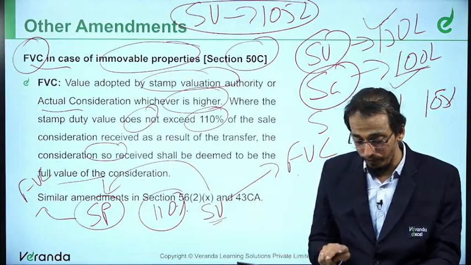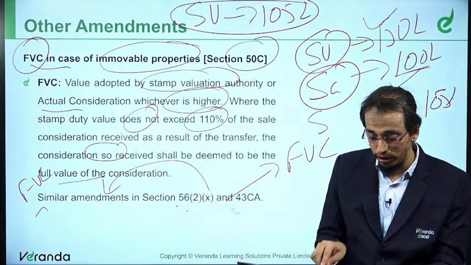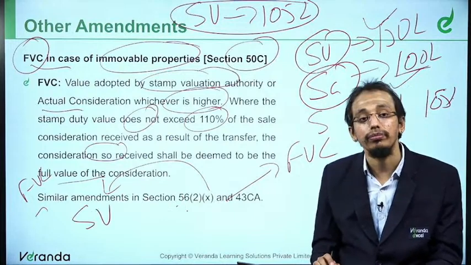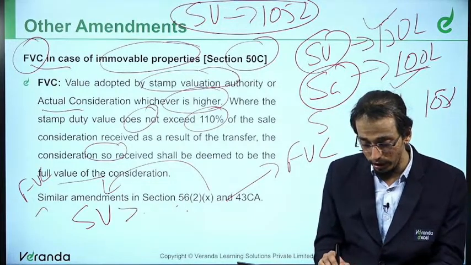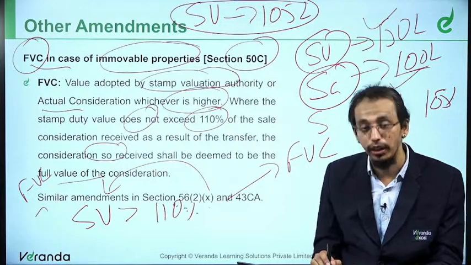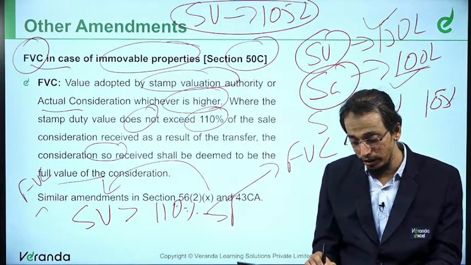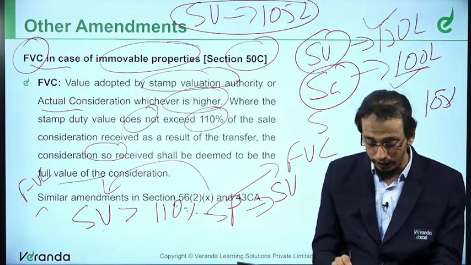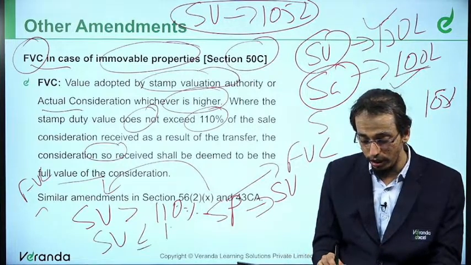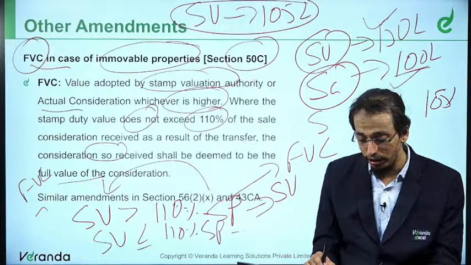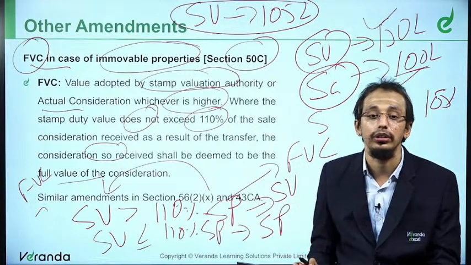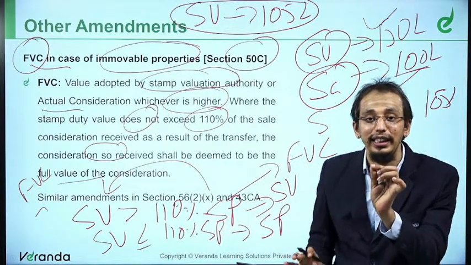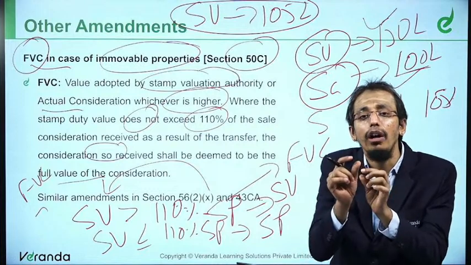So, if I put it like this, if stamp value is more than 110% of selling price, then stamp value would be consideration. If stamp value is less than or equal to 110% of selling price, then selling price would be consideration. You cannot take exactly selling price and stamp value. They are giving the buffer of 10%.